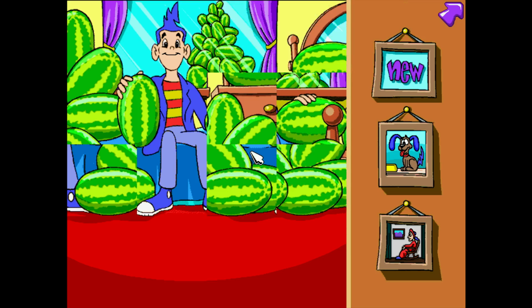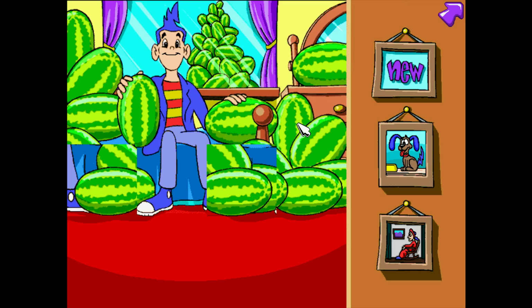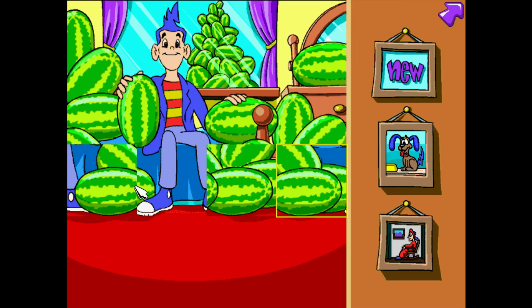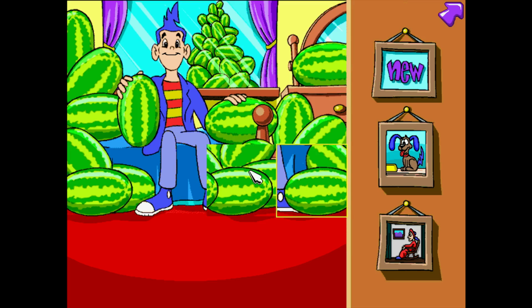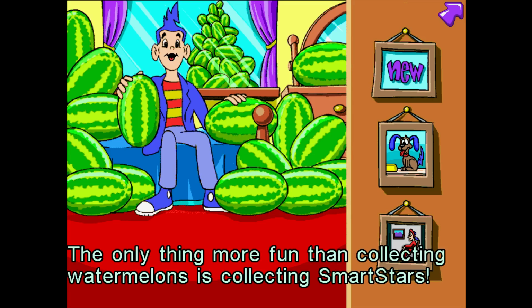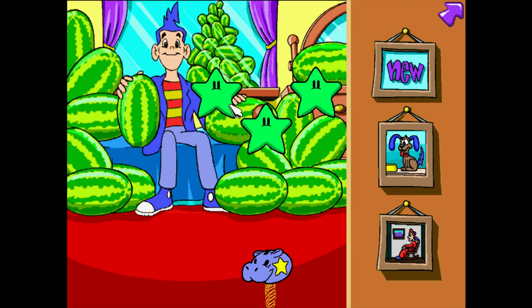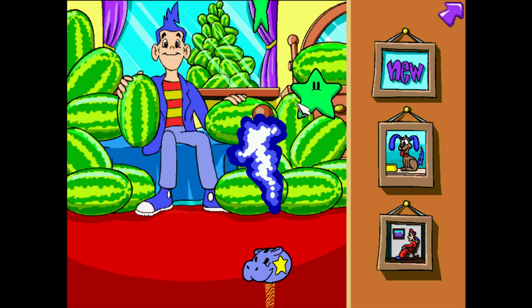So what's the deal with all the watermelons? Guess that one goes there. That one goes there. The only thing more fun than collecting watermelons is collecting Smart Stars. So I get 3 green stars.